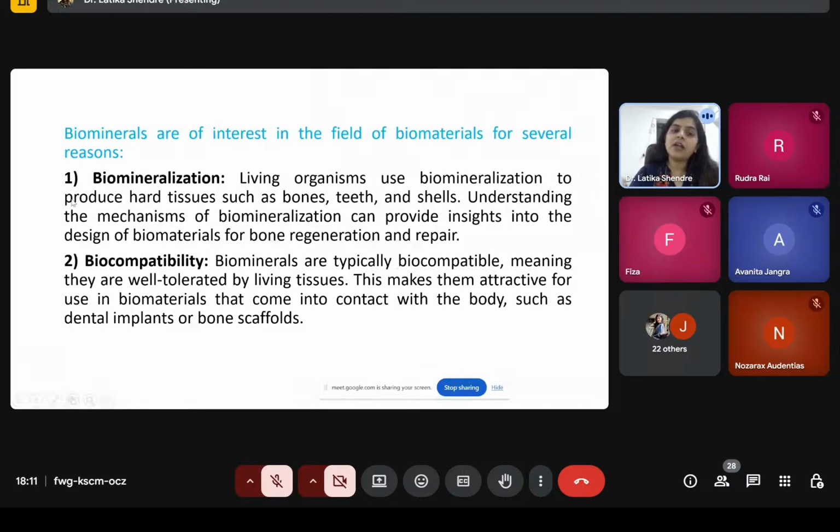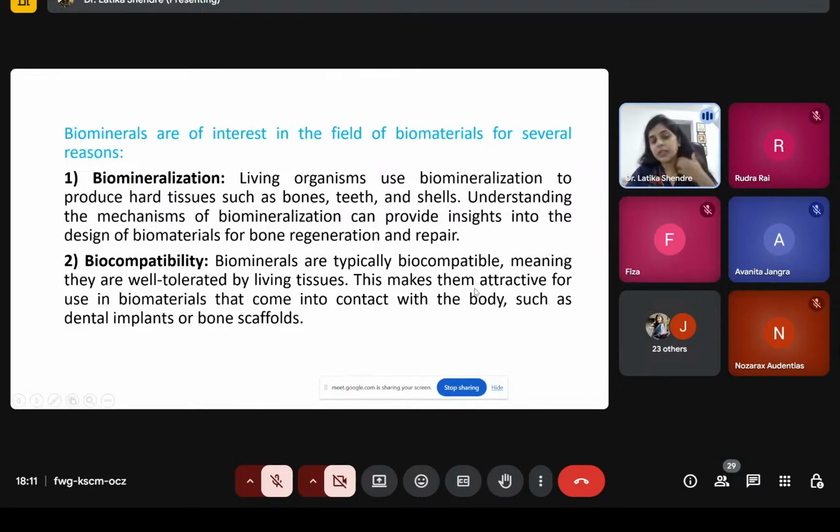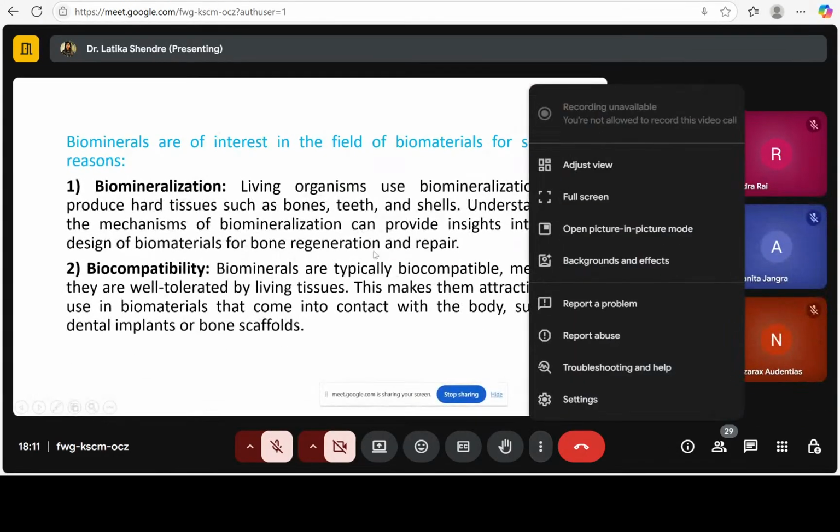So when these tough hard tissues are formed, that process is biomineralization. And in bone regeneration, bone repair, after that, in the root canal for filling of the cavities, you definitely can prefer these biominerals.